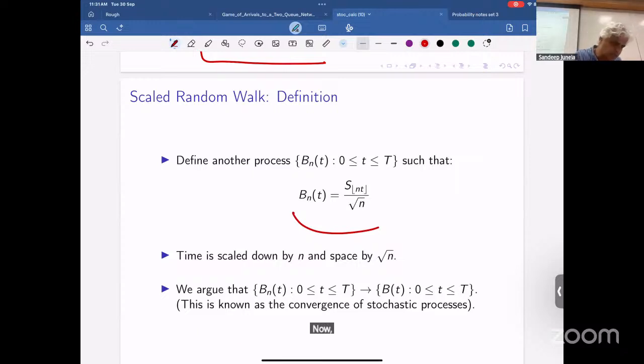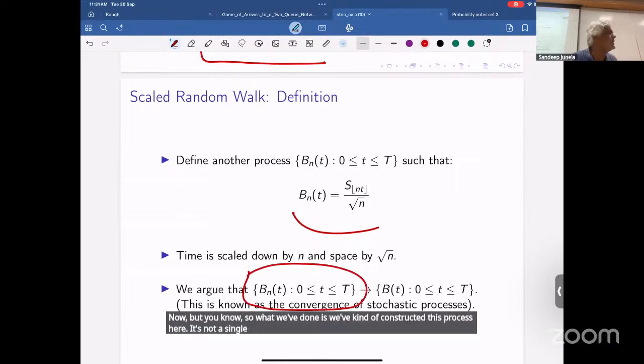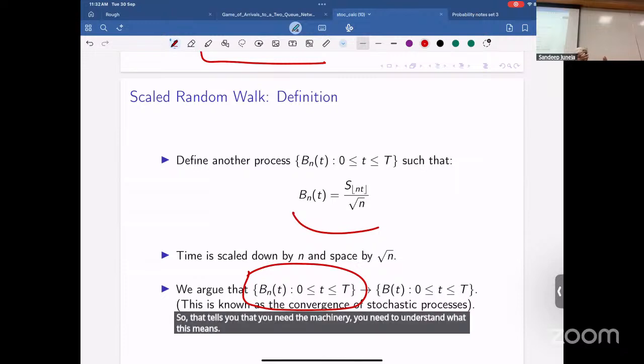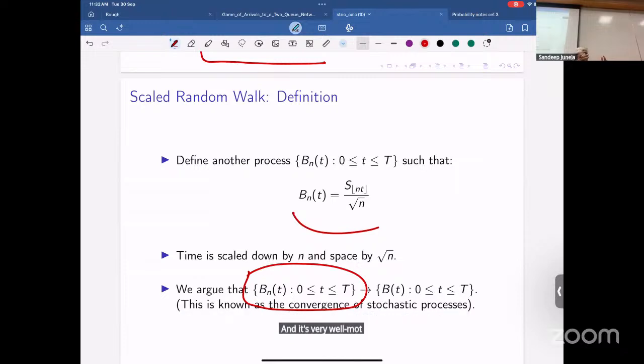Now, what we've done is construct this process here. It's not a single random variable. It's a collection of random variables. I've already told you about a sequence of random variables converging in distribution to another random variable. Now I have a sequence of stochastic processes converging to a stochastic process. That tells you that you need the machinery to understand what this means. It's a very well-motivated problem, and you need all the mathematical technology.